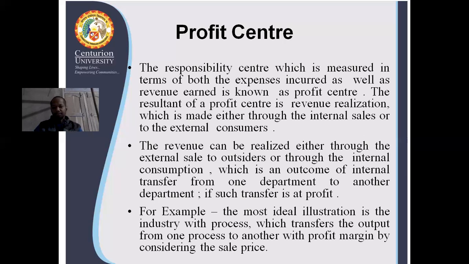For example, the most ideal illustration is an industry with processes, because it involves various processes which transfer the output from one process to another with a profit margin, by considering the sale price. When one thing is transferred from one process to another, that is considered as a sale, and it is always given at a price keeping a profit margin, which is considered as the sales price.